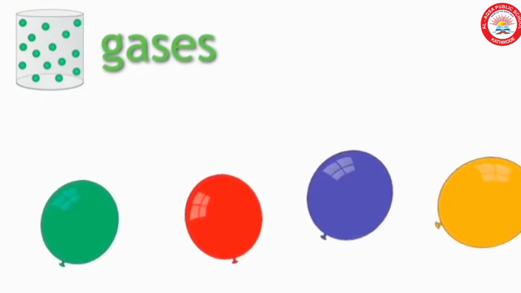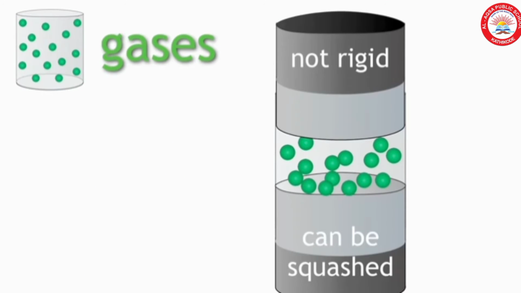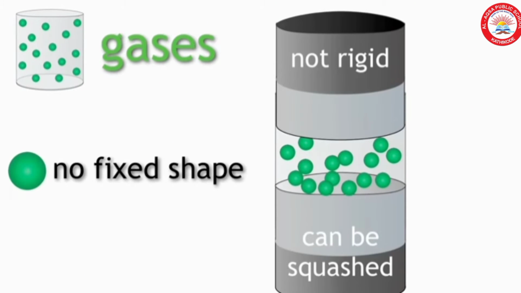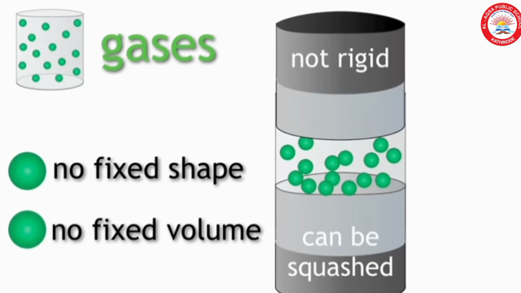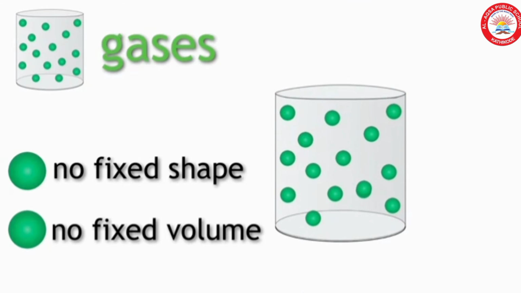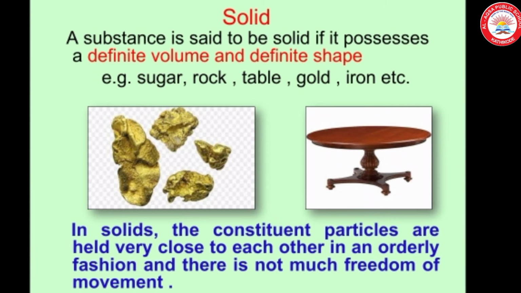And third one is gases. Gases are not rigid, so it can be compressed. It has no fixed shape and no fixed volume. Let us study one by one in detail.